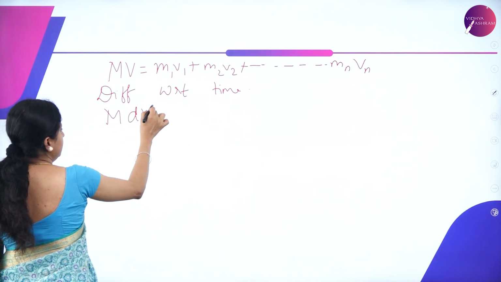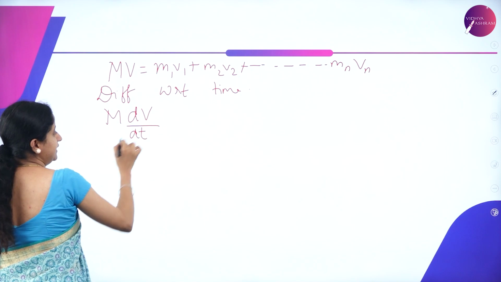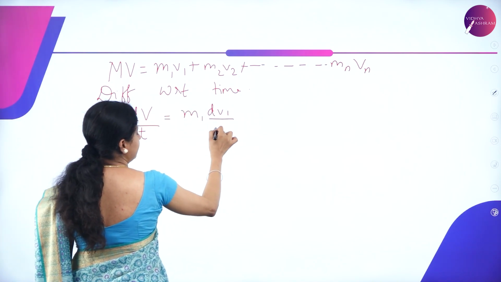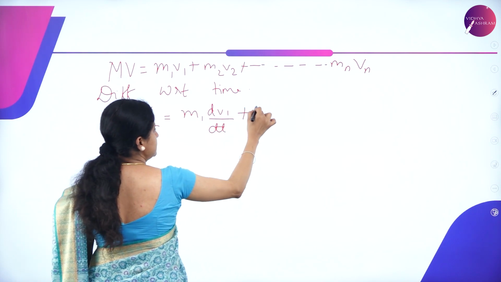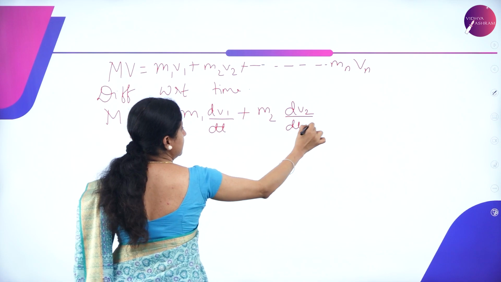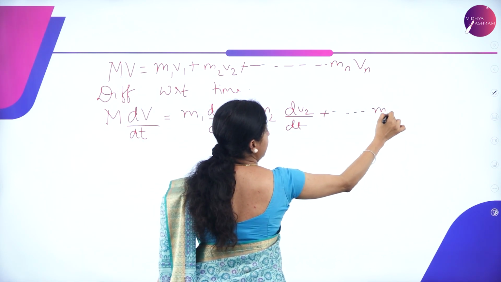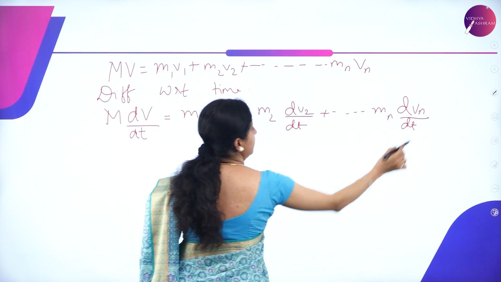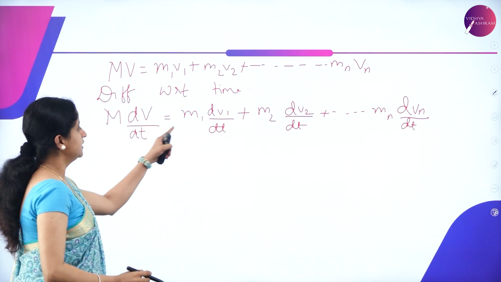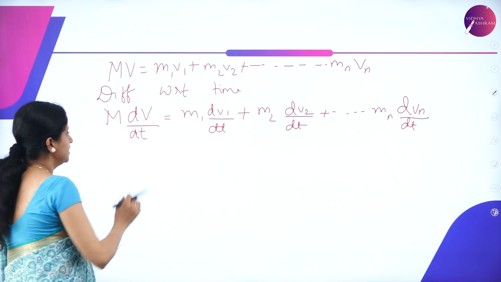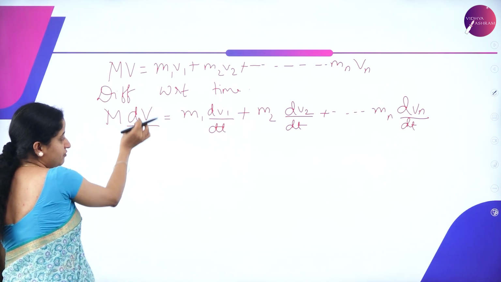We get M into dV divided by dt, which is equal to m1 dv1 divided by dt plus m2 into dv2 divided by dt plus and so on up to mn into dvn divided by dt. We are differentiating the velocity terms with respect to time. So what is this rate of change of velocity?